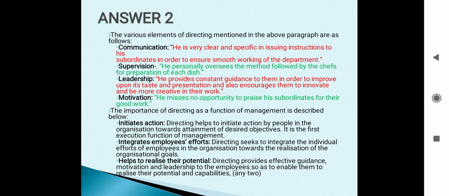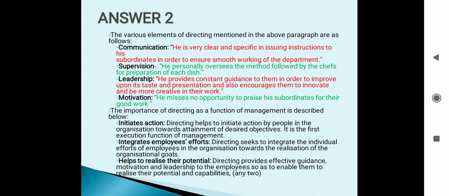The first I have written is communication. So we are getting the line. He is very clear and specific in issuing instructions to his subordinates in order to ensure smooth working of the department. Second is supervision. The lines which give us hint are he personally oversees the method followed by the chefs for preparation of each dish.